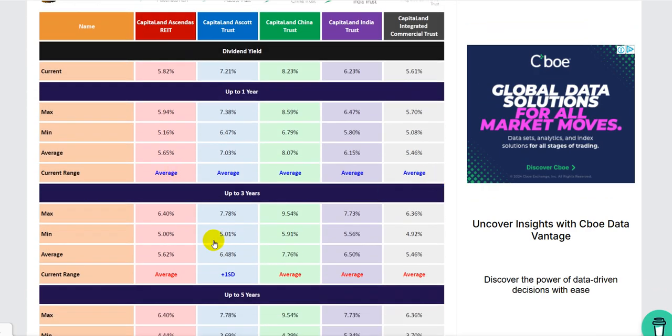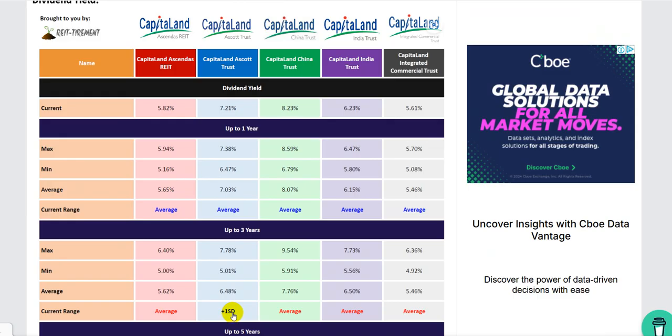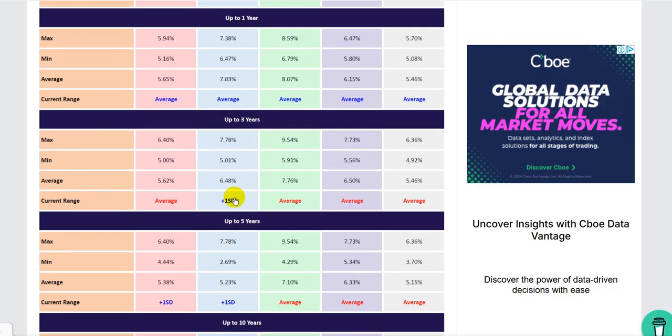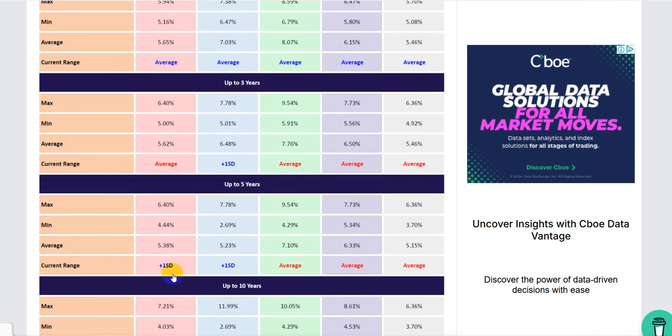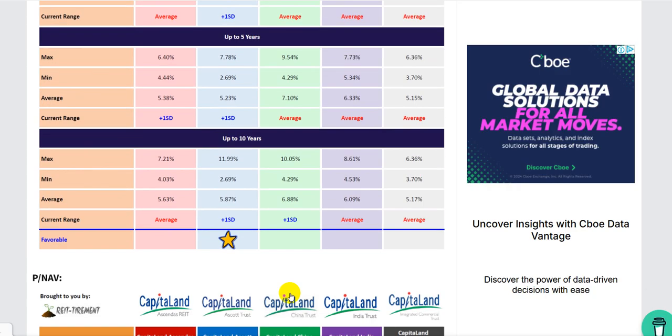Dividend yield: average, not going to talk about it. This 1 year is roughly average. 3 years is average, except this one, which is Escort. Escort is on the higher end, so the dividend yield is currently higher than it normally trades over the last 3 years. One standard deviation is somewhat significant, because 2 standard deviations is very significant. Who is cheap according to 5 years? Ascendas and Escort, 1 standard deviation above the average. 10 years data is Escort and China.